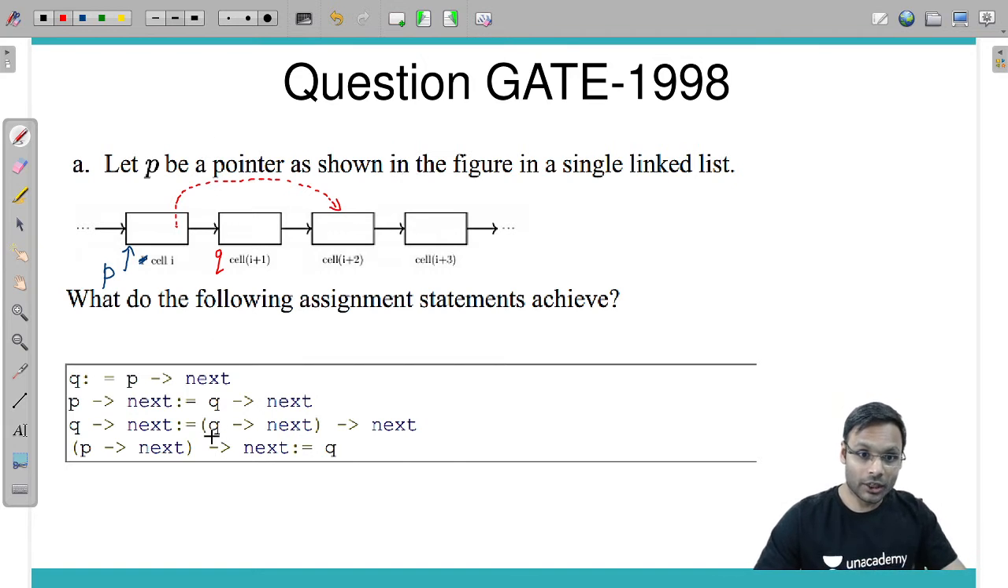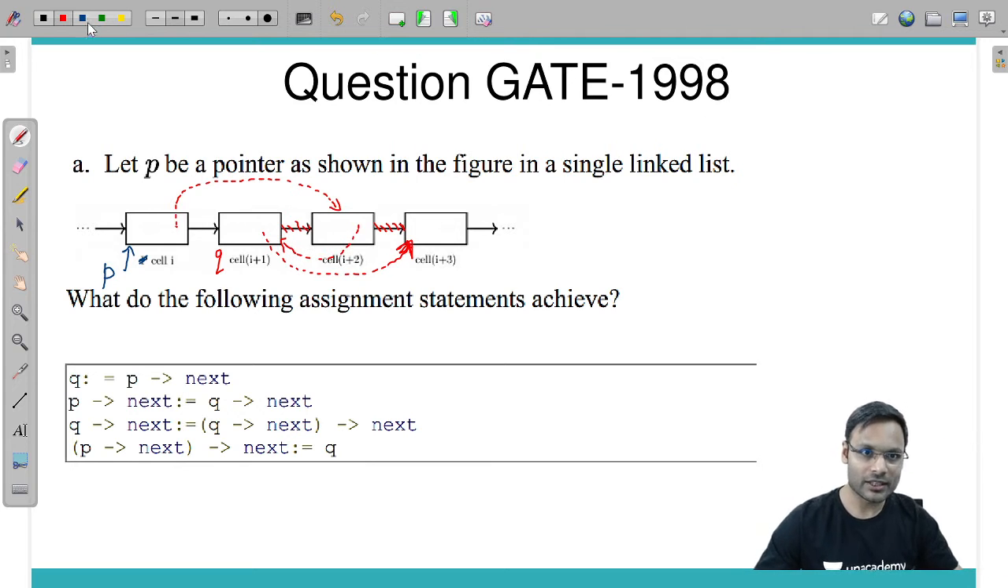Now, Q's next's next. Q's next means the address of this node. I'll have to store it in Q's next. So this particular node's address I'll have to copy in the next of Q, like this way. And then P's next's next is equal to Q. P next and its next is equal to Q. So its next is equal to Q.